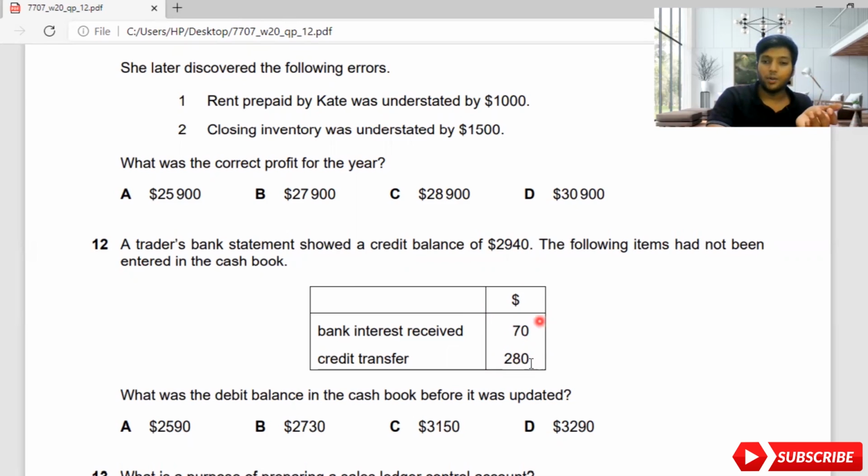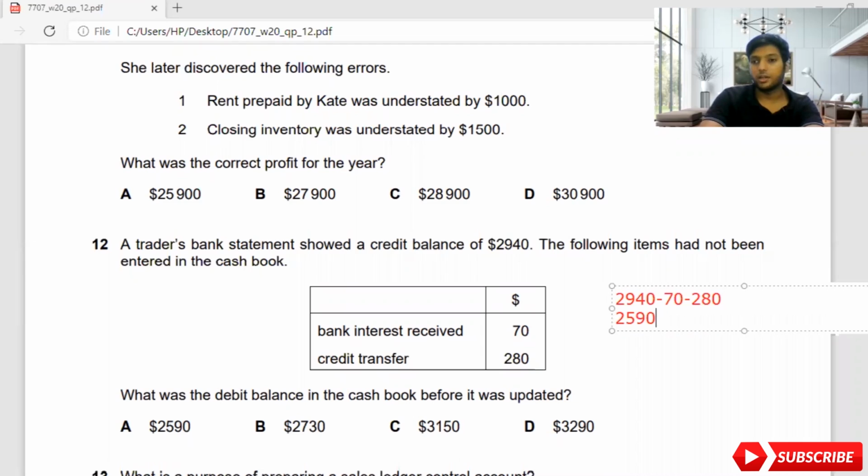So if you are updated, you should add these two values. If you are going back to the cash book without updating, I will take this value and deduct from 2,940. So I will take 2,940, deduct 70 and deduct 280, which is 350. If I deduct 350 from 2,940, I will get 2,590. So the answer will become A for this.